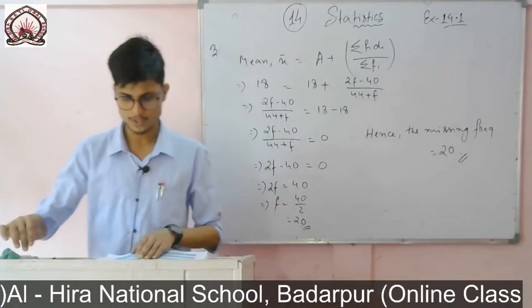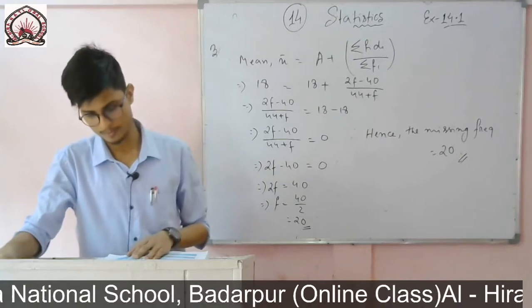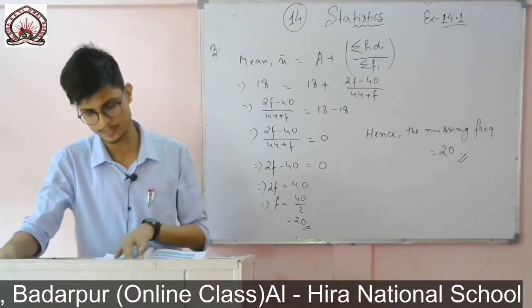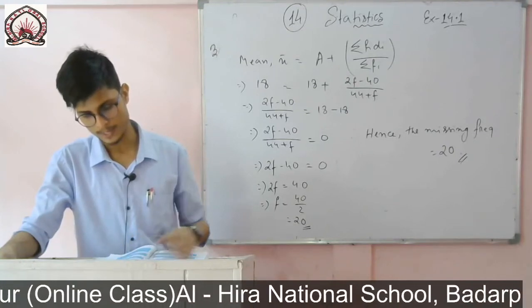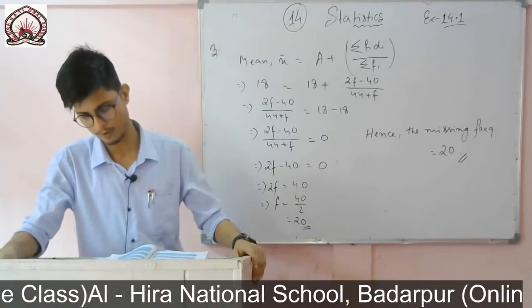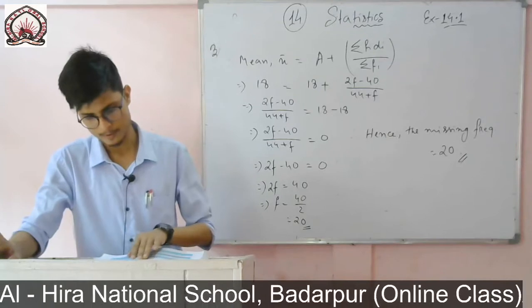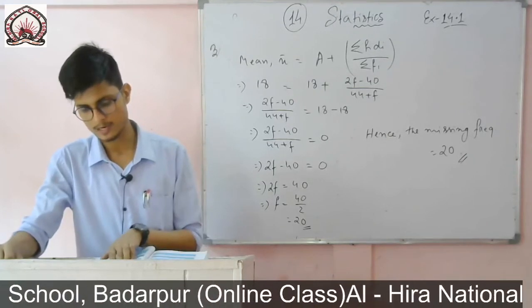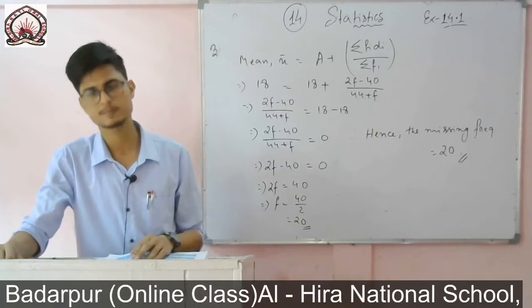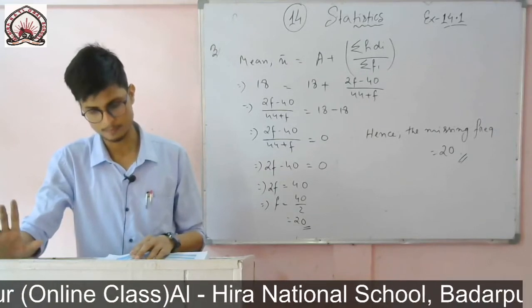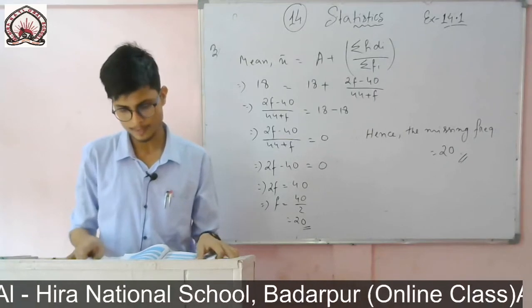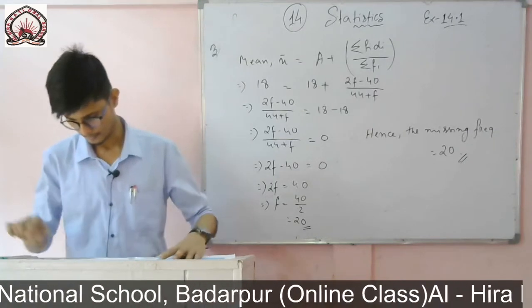So now you see question number 4. 30 women were examined in a hospital by a doctor, and the number of heartbeats per minute were recorded and summarized as follows. So find the mean heartbeats per minute for these women. Choose a suitable method. So here intervals are given, the number of heartbeats per minute and the number of women. So the question is to find the mean heartbeat for these women.